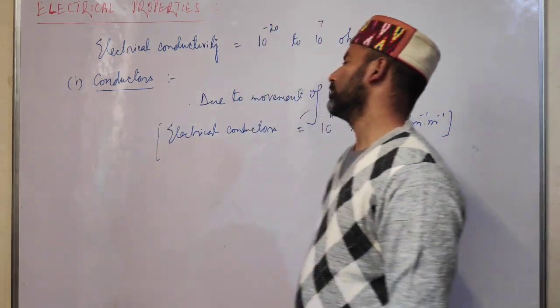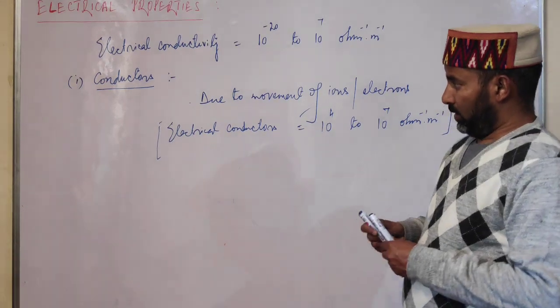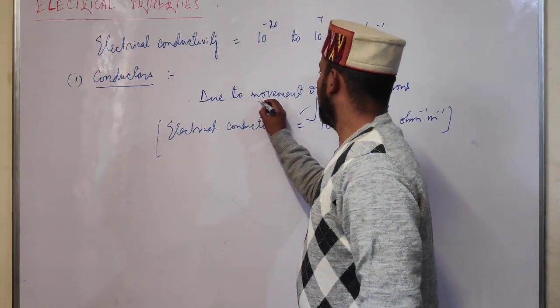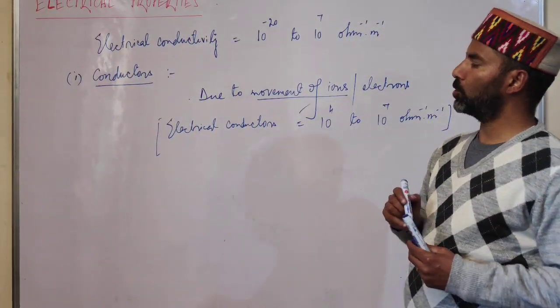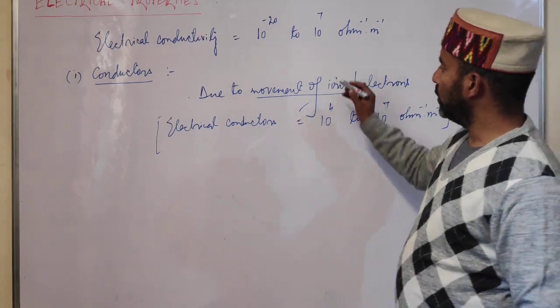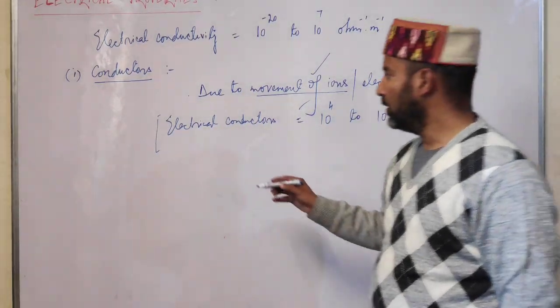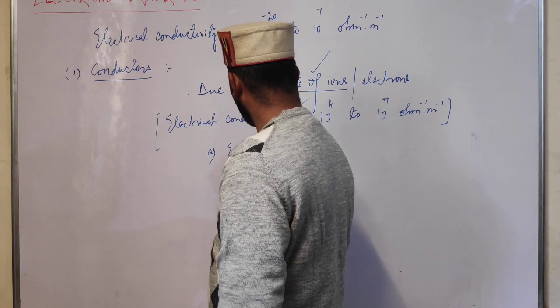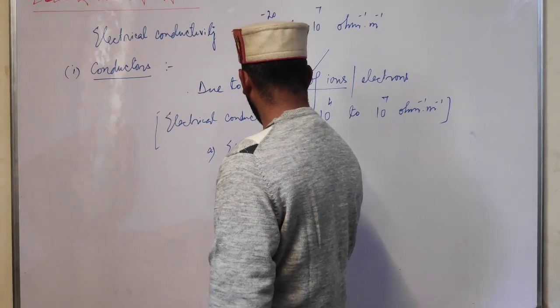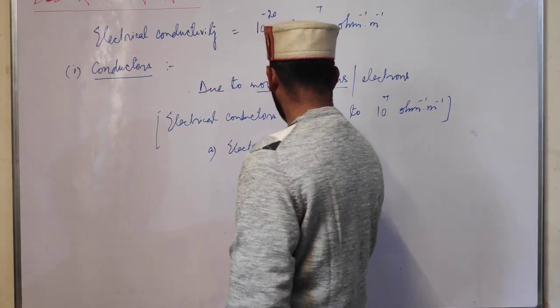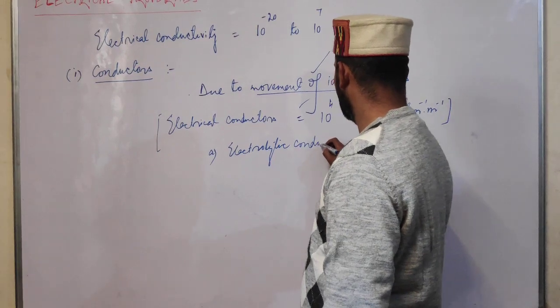Now students, the conductors which show electrical conductivity due to the movement of ions, they are called electrolytic conductors.